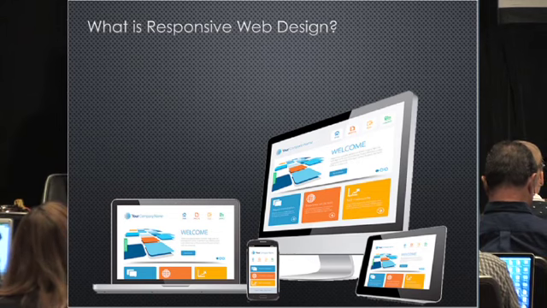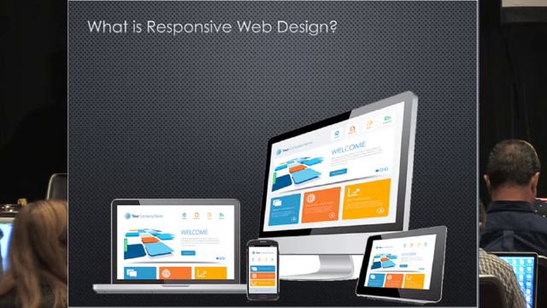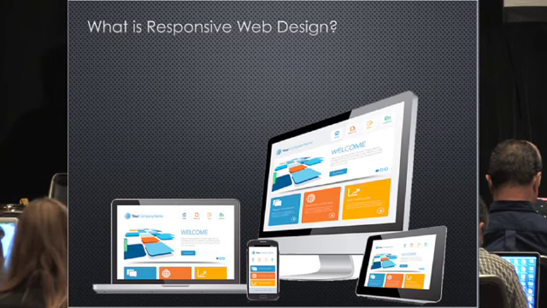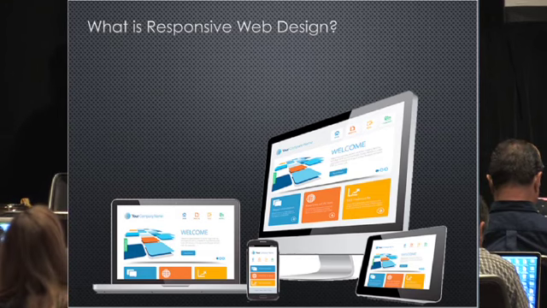So let's move on, and this is the first term from where we have got into responsive e-learning. So what is responsive web design? It's just a way of displaying your content, which you were typically used to seeing on your desktop, on your tablets and your mobile devices. Whether you are holding it horizontally or vertically, it shows it correctly and fits right into that device size.